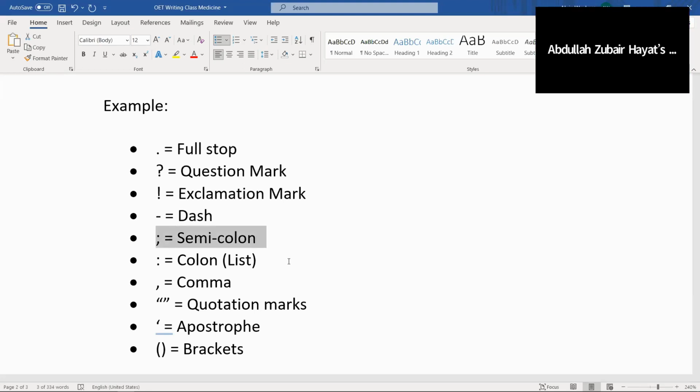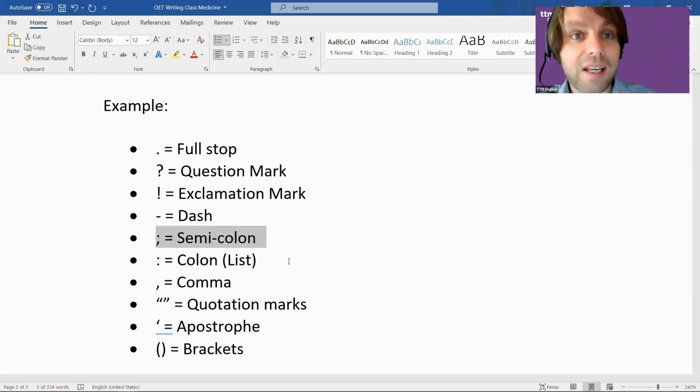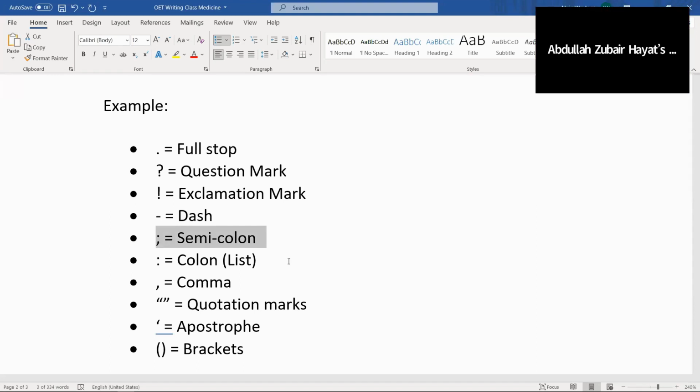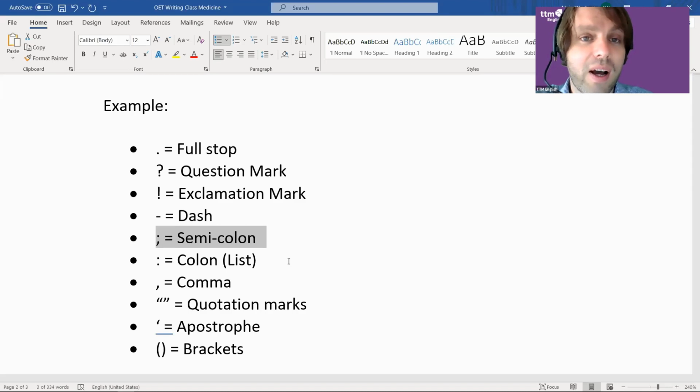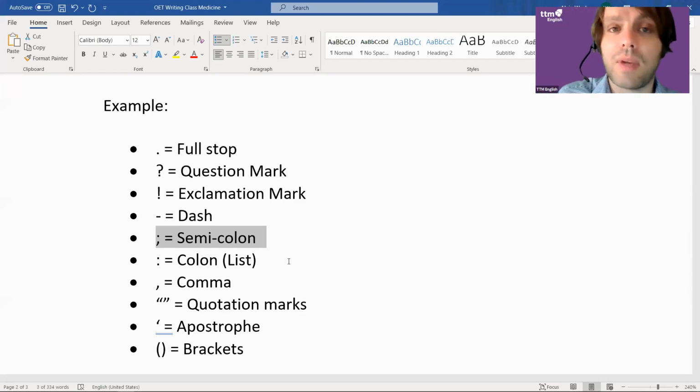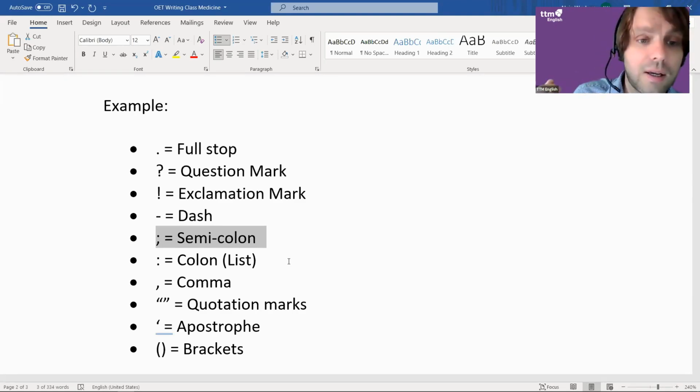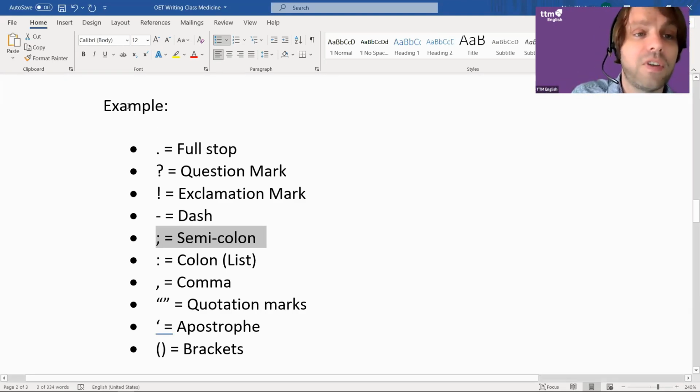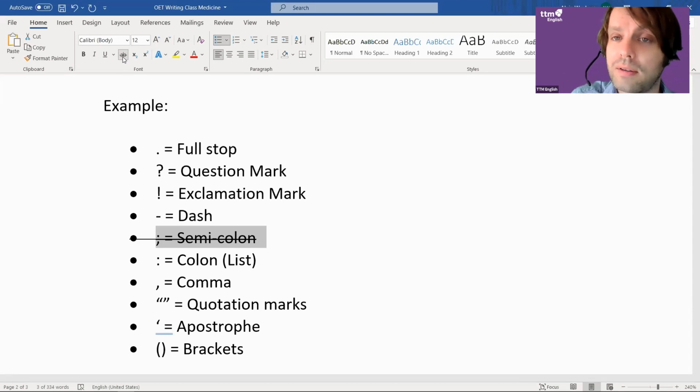And actually, there are a lot of writers in English who hate the semicolon. For example, some very famous English writers like George Orwell. Does anyone know George Orwell? He wrote a famous book called 1984. He wrote a famous book called Animal Farm. He's one of the most famous English authors in the last, say, 100 years. And he famously hated semicolons and refused to use them and said they were stupid.